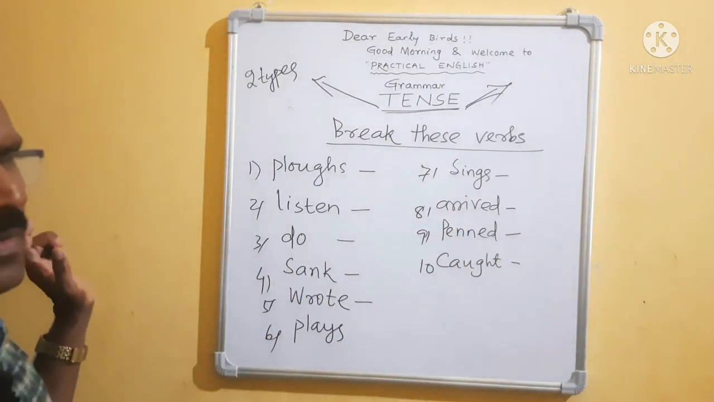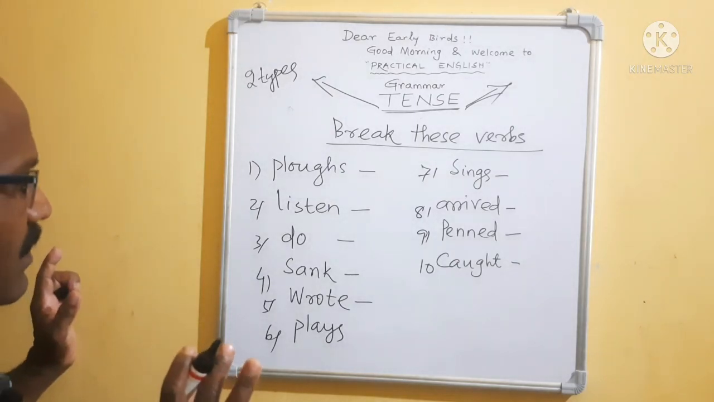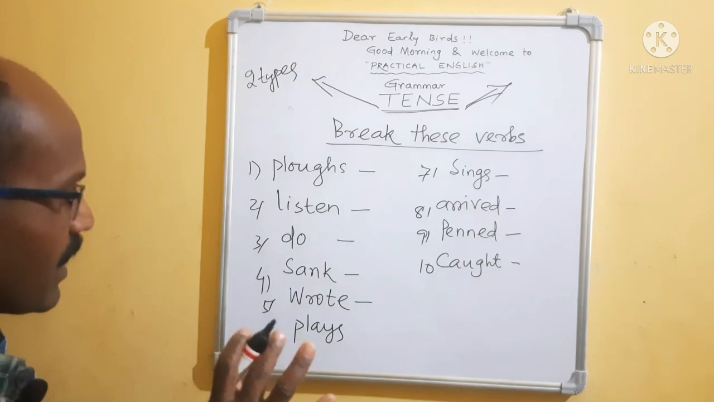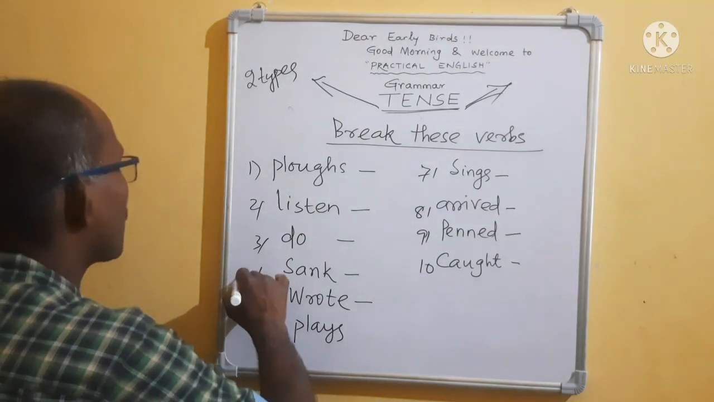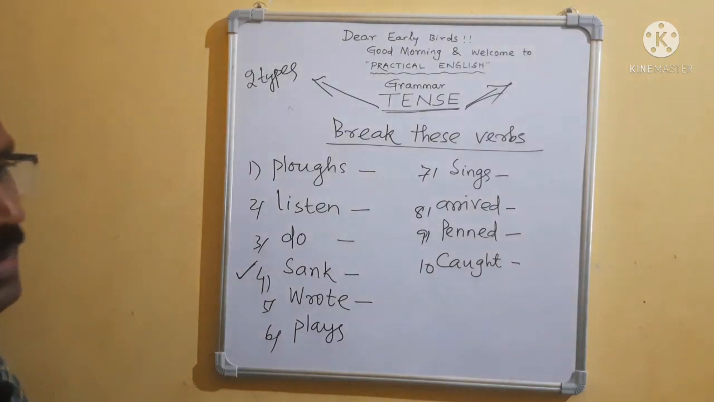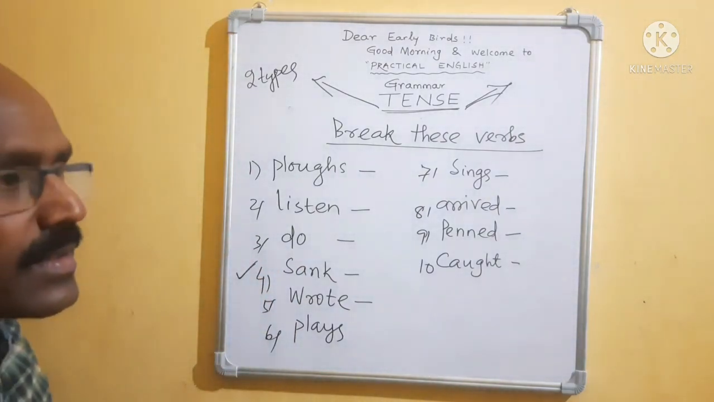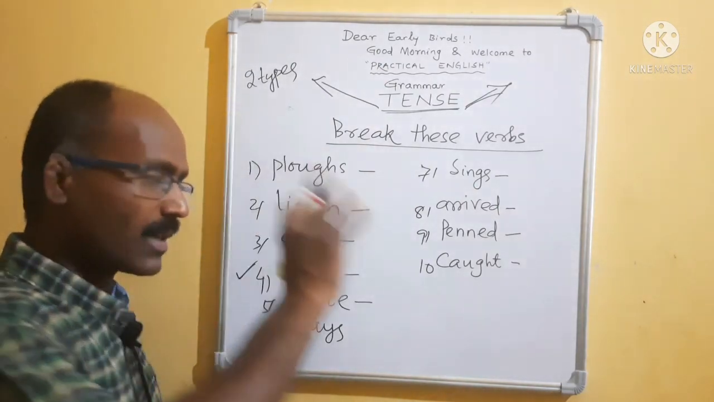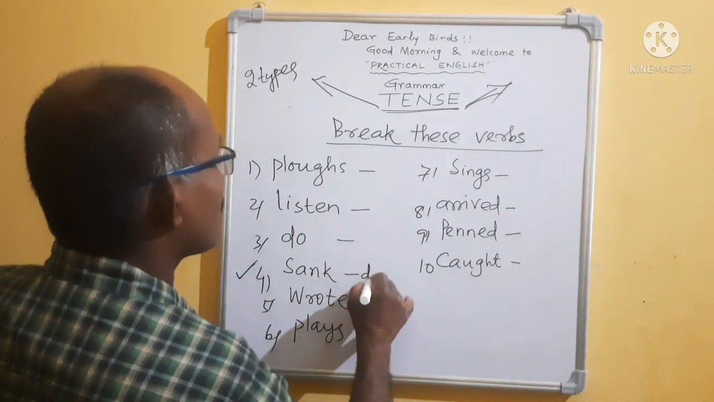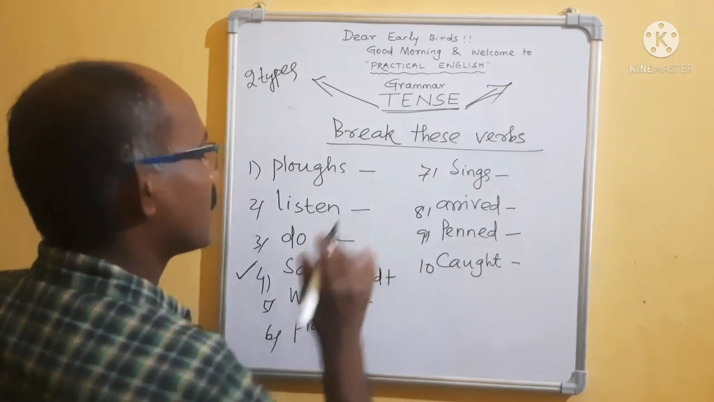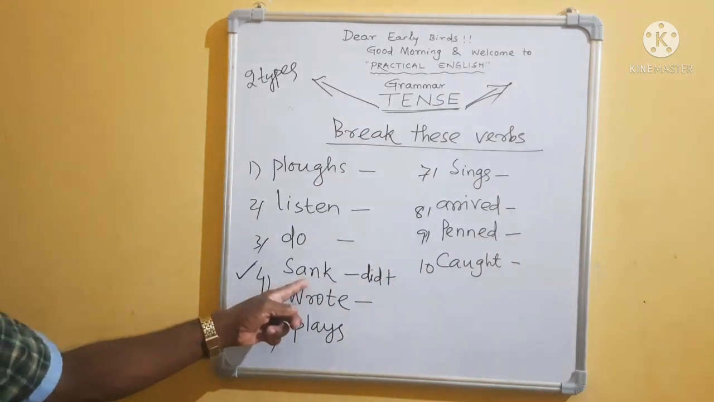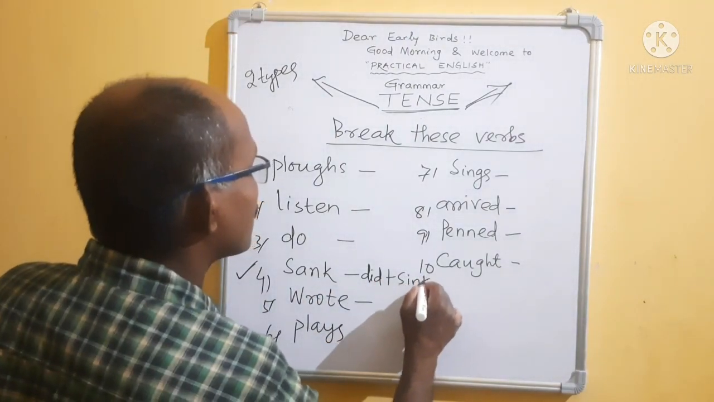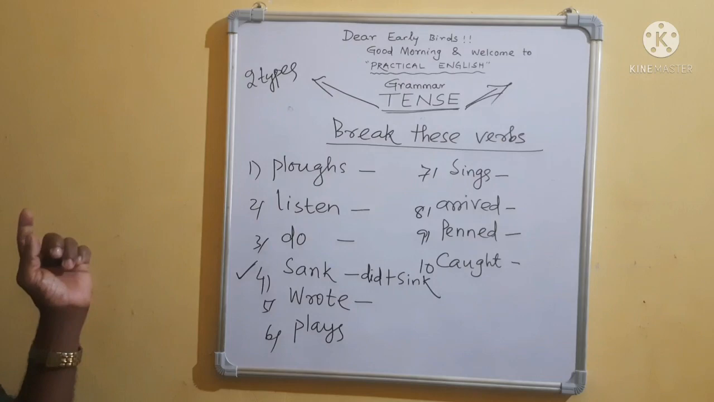One example I am giving. Anyone I am solving here, where you are facing problem. Suppose I am taking from my own side sank. Sank is the past form of sink. Past form means definitely it will come to your mind that it is did. Did plus the past form of what? Sink. So here you will write: did plus sink equal to sank.